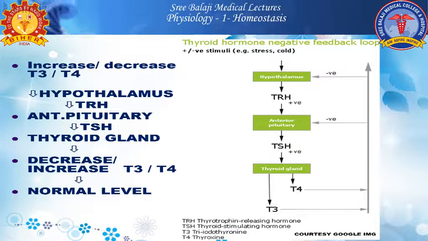Okay, so once T3 and T4 are maintained in the blood circulation, this T3 and T4 will act as a negative loop mechanism to inhibit both glands, that is the anterior pituitary as well as the hypothalamus.